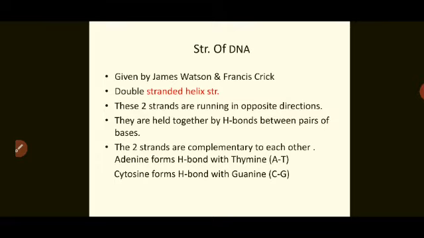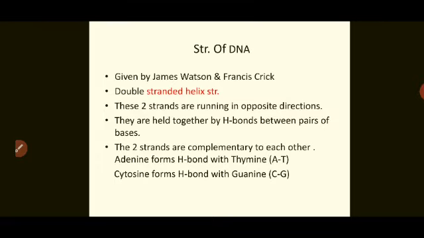See the figure for reference, figure 14.7. Now these two strands run in opposite directions. They are held together by hydrogen bonds between pairs of bases. The two strands are complementary to each other, and when they join together, a specific bond is formed.